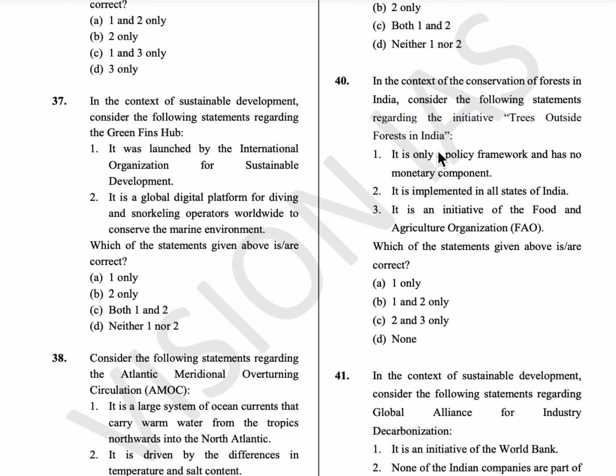40th question, in the context of conservation of forests in India, consider the following statements regarding the initiative Trees Outside Forest in India. It is a framework with a monetary component of 250 million US dollars. Okay, and it is implemented in 7 states. Those 7 states are Andhra Pradesh, Assam, Haryana, Odisha, Rajasthan, Tamil Nadu and Uttar Pradesh. And it is an initiative of the Ministry of Environment, Forest and Climate Change, and also the US Agency for International Development. So option D is the answer.